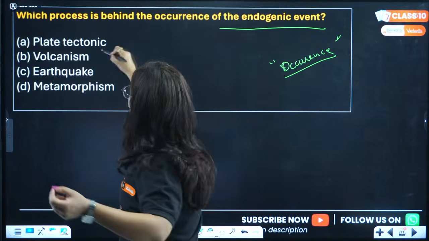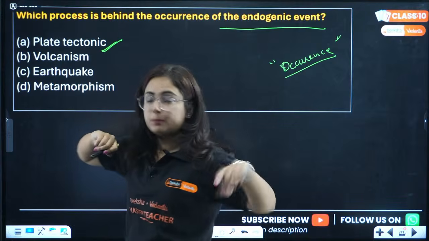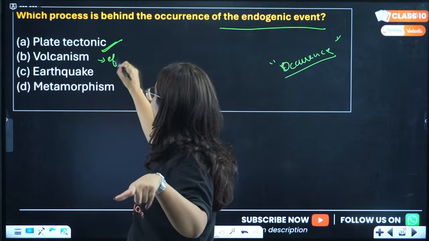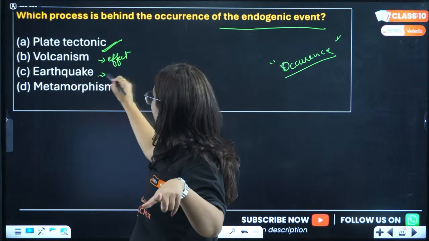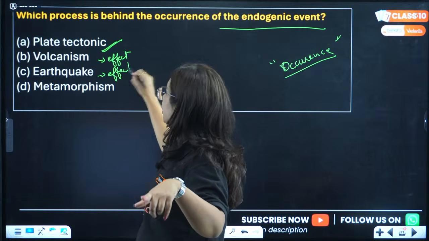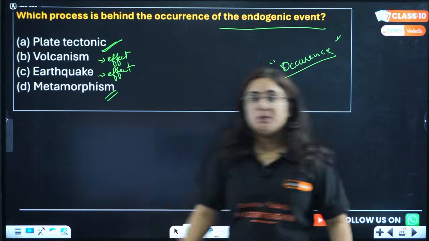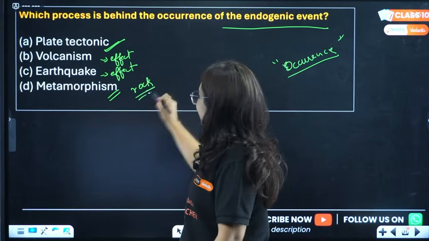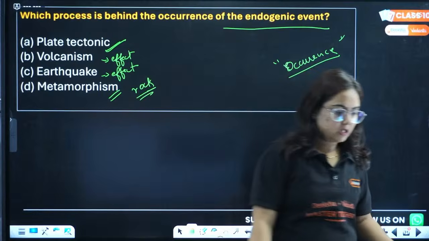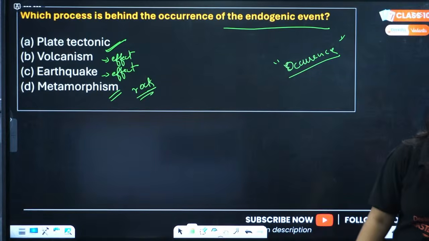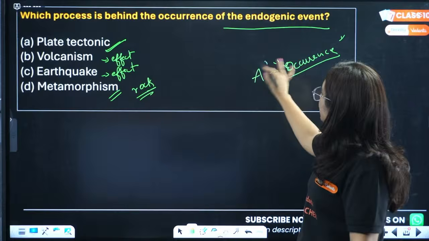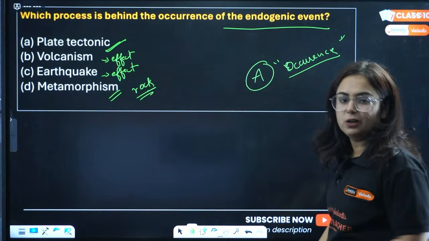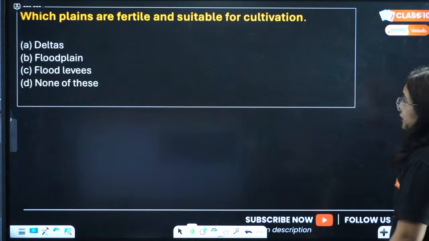So the occurrence is because of plate tectonics. Volcanism is an effect of it, not the occurrence. Earthquake is also an effect of it. Metamorphism is the change in rocks because of physical and chemical change. So yes, Lakshmi, A is the correct answer. Very good, well done. Doing great today.